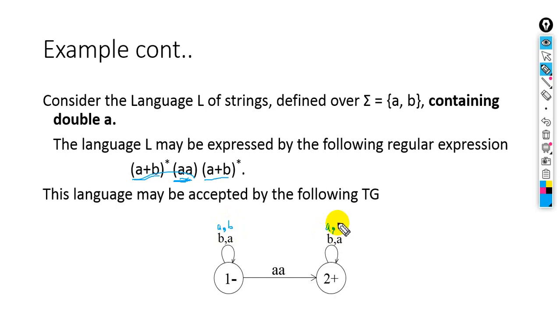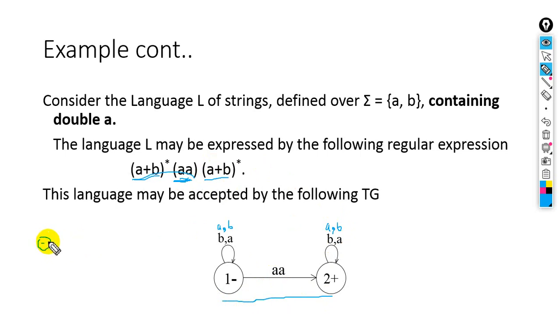Comma means or. Where there is a plus, it means here we should put a comma. Here we should put a comma because at the start we have (a+b) whole asterisk. Look at this, (a+b) whole asterisk, and at the end we have also (a+b) whole asterisk. Yeah, (b+a) whole asterisk, no problem. And here in the middle we should have double a. So here we have double a. This is the transition graph for this diagram. If you want to draw the NFA for this, the NFA will be just like this. Look at this.